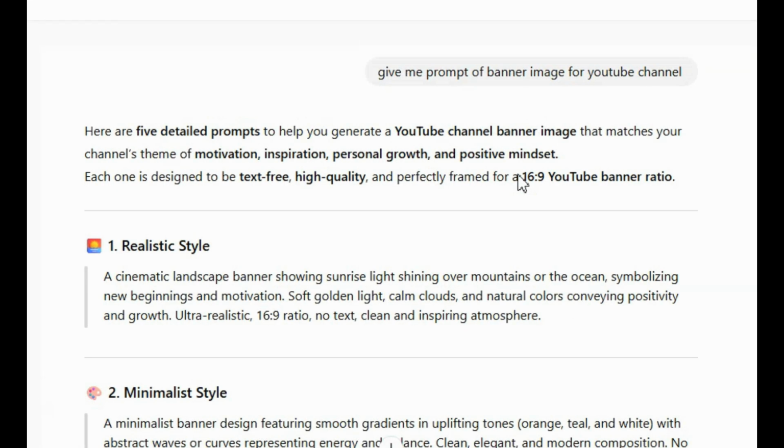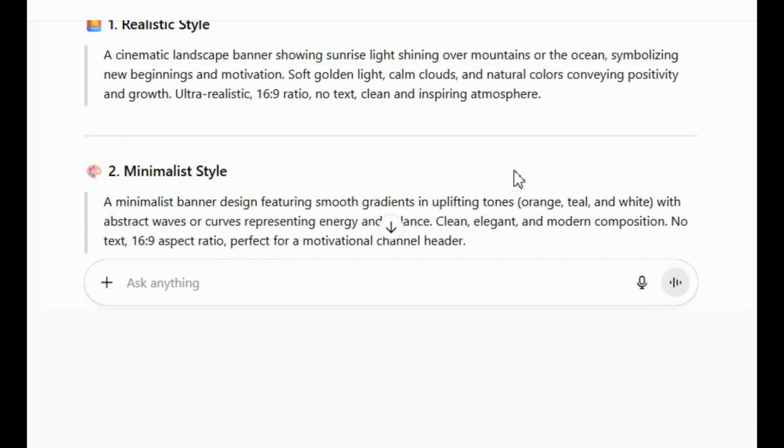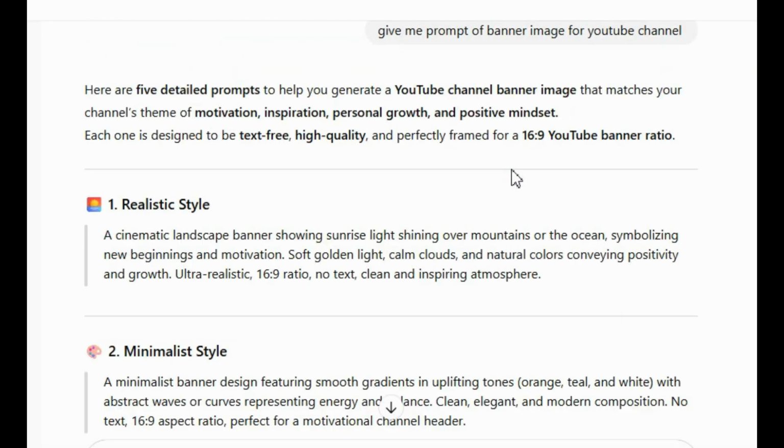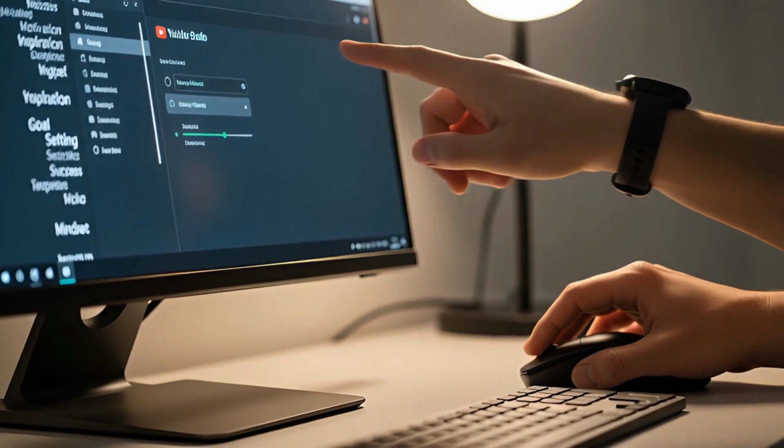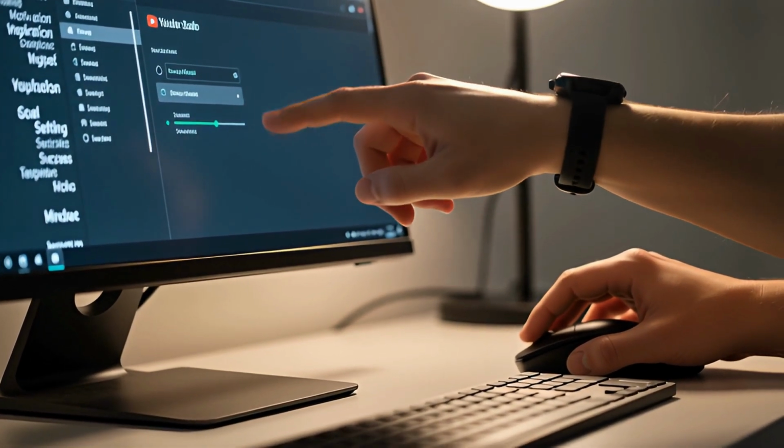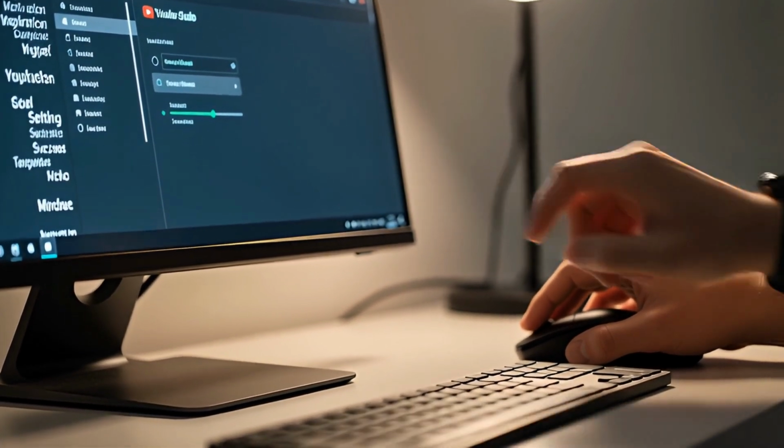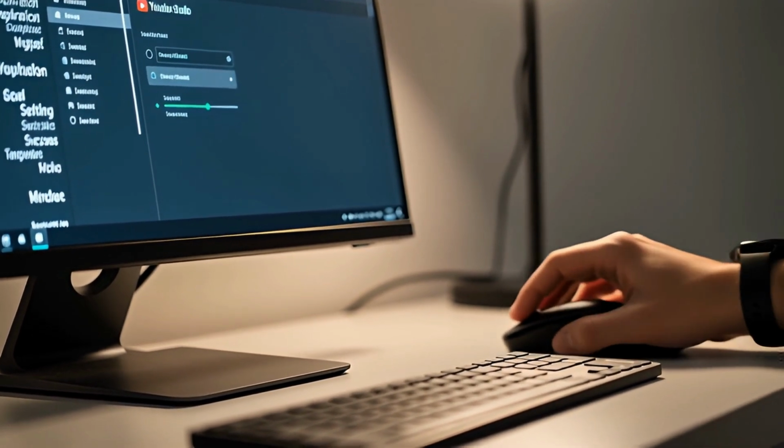You can also create your banner image by asking ChatGPT to generate the best banner design for your channel. And that's how you can quickly set up a professional-looking motivational YouTube channel, with a custom avatar, an SEO-friendly description, and powerful keyword tags.